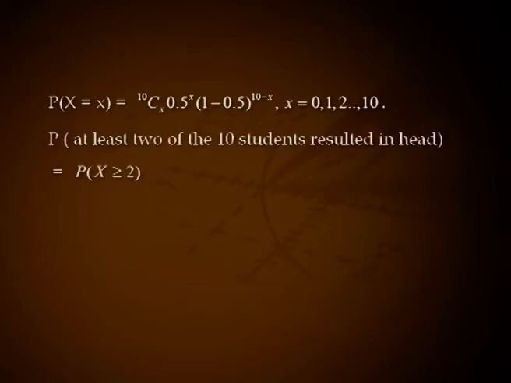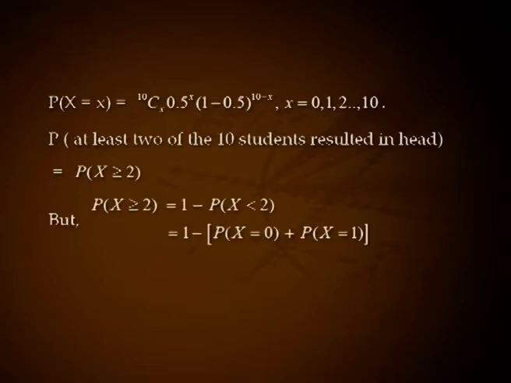up to 10. Probability that at least 2 of the 10 students resulted in head = P(X ≥ 2). But P(X ≥ 2) = 1 − P(X < 2), that is 1 − [P(X = 0) + P(X = 1)].